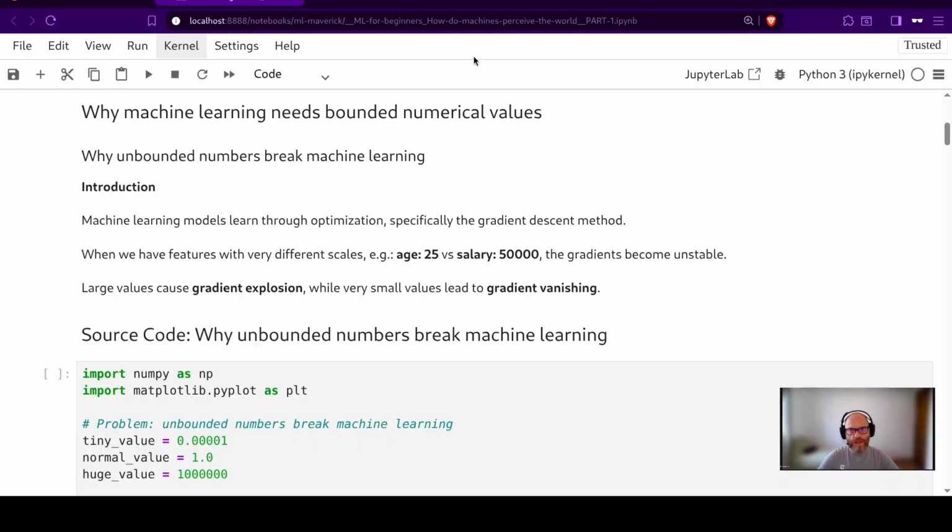Why machine learning needs bounded numerical values. Why unbounded numbers break machine learning. Introduction. Machine learning models learn through optimization, specifically the gradient descent method. When we have features with very different scales, for example age 25 versus salary 50,000, the gradients become unstable. Large values cause gradient explosion, while very small values lead to gradient vanishing.